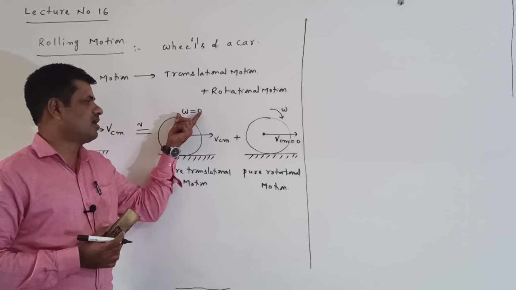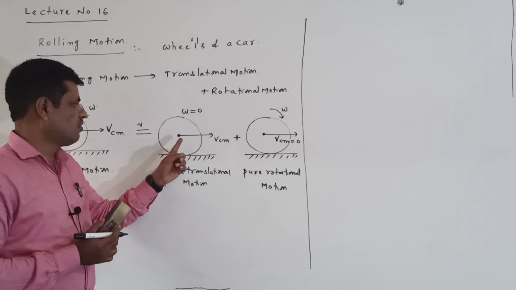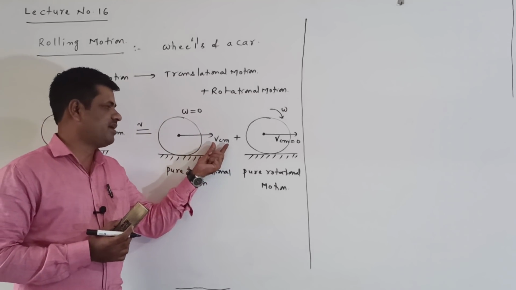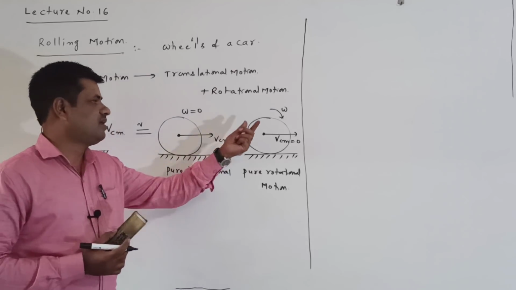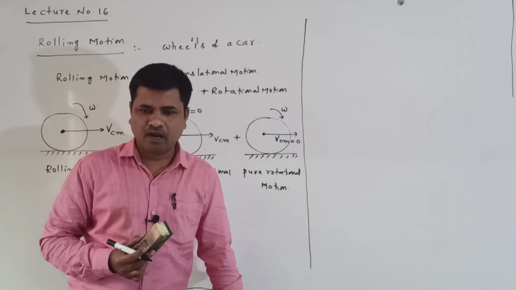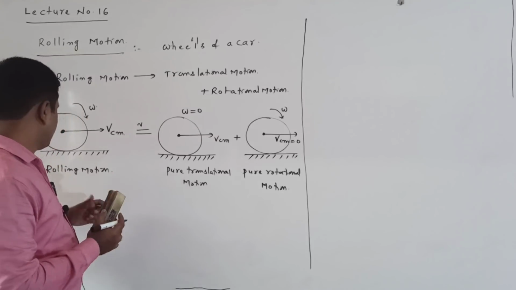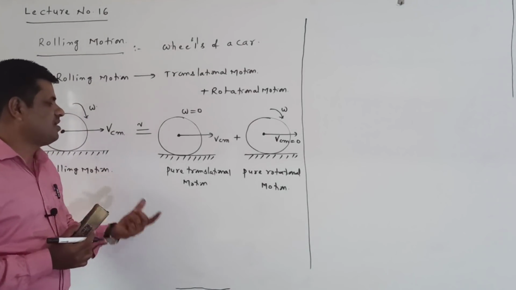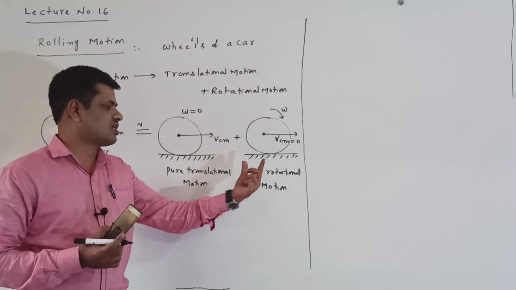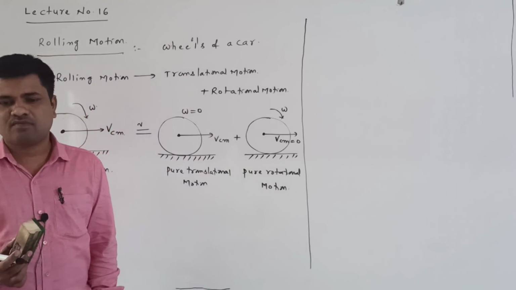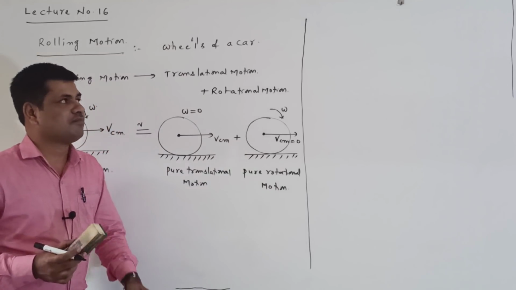In pure translational motion there is no rotation, so the angular velocity is 0, and it only translates with velocity Vcm. Here it is rotating with angular velocity omega. Rolling motion is nothing but a combination of pure translational motion and pure rotational motion. Up to this point is clear.